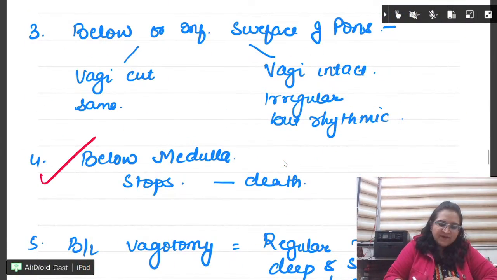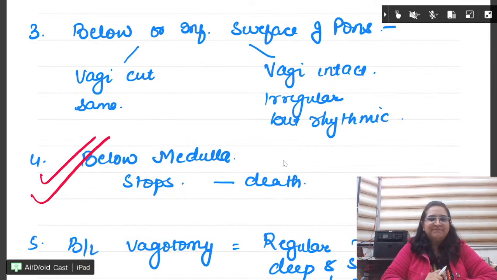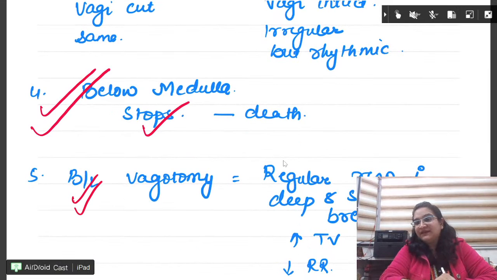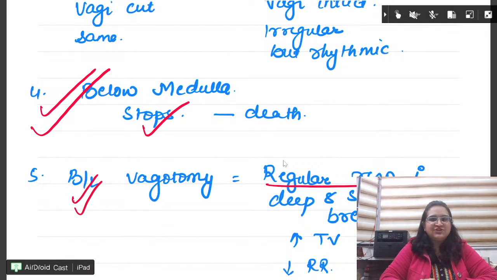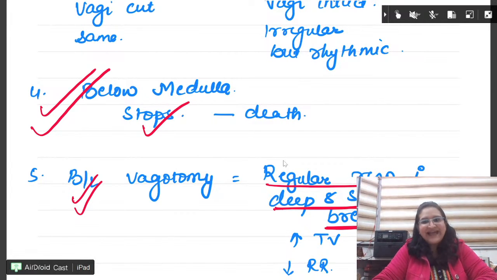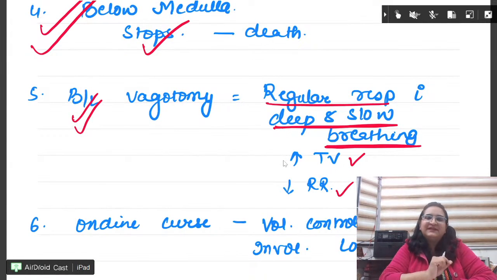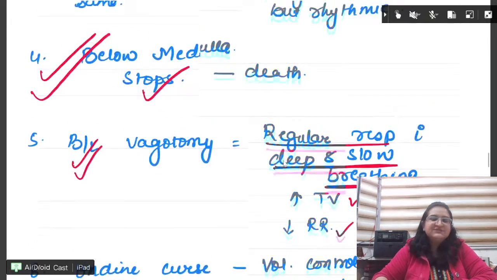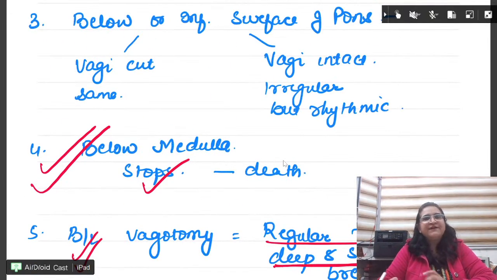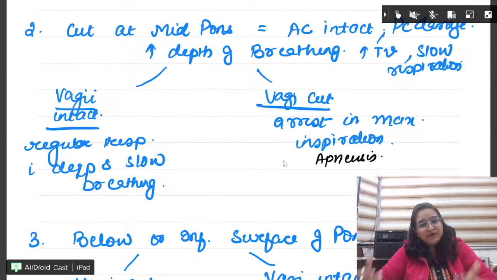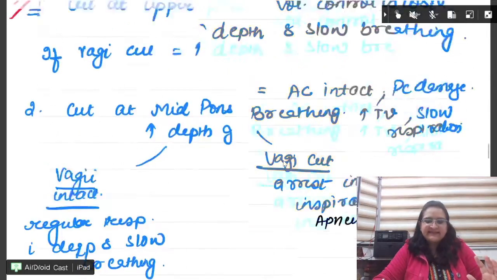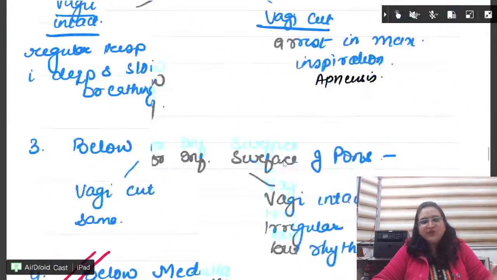What is important in this? If we make a cut below the medulla, respiration stops. If we do bilateral vagotomy, we have regular respiration with deep and slow breathing, with increased tidal volume and decreased respiratory rate. This you must know. These two, 4 and 5, you must know. Above pons, below pons, at mid pons, please try and learn it.